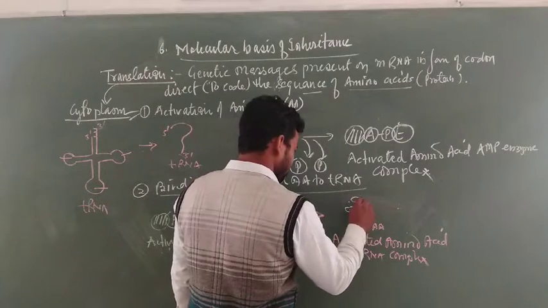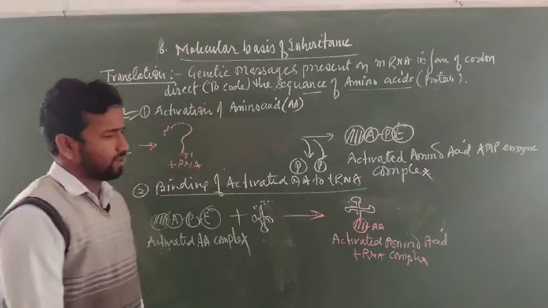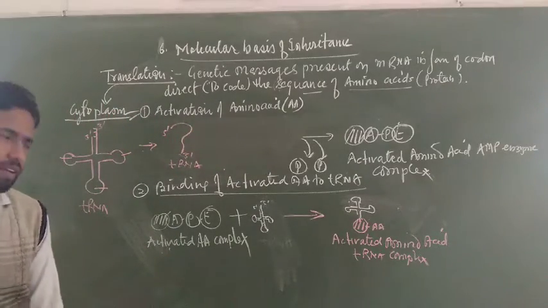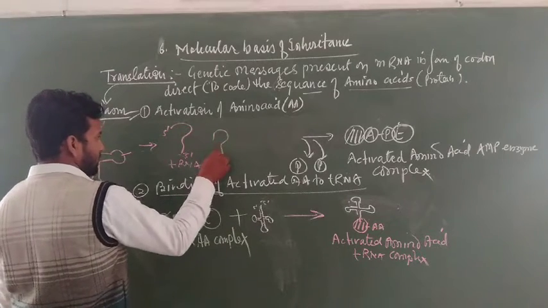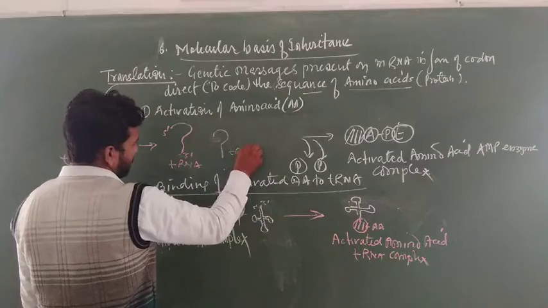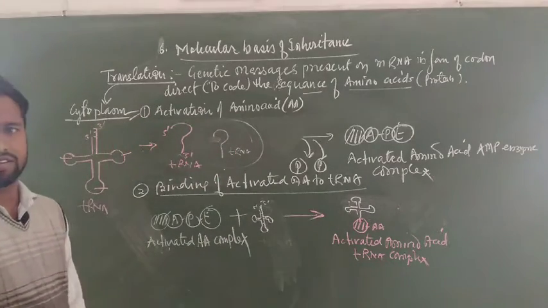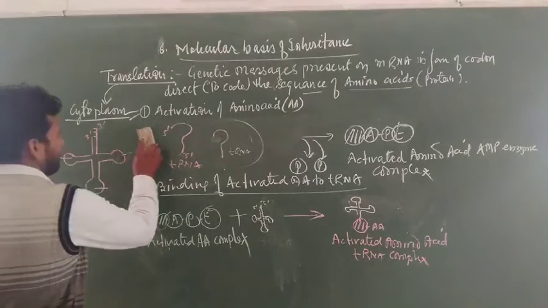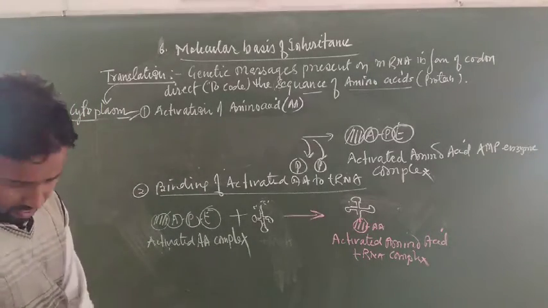Suppose this is a tRNA, and how does tRNA join with amino acids? In future, this question-mark-like structure represents tRNA. Students, you must know this is the structure of tRNA. This is the cloverleaf model of tRNA, proposed by Robert Holley.